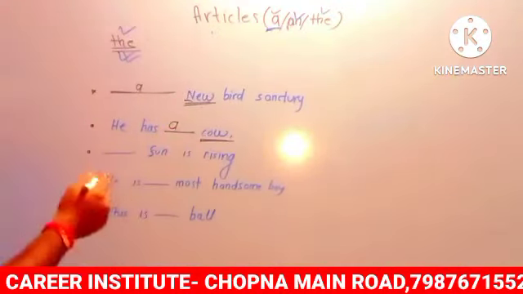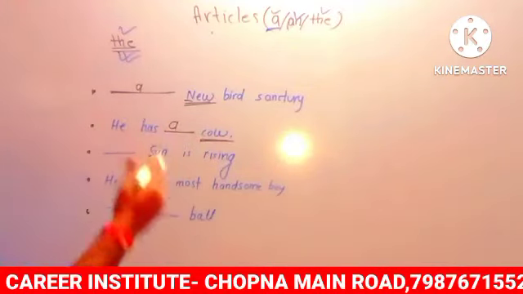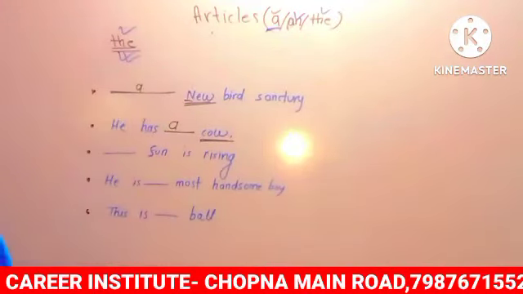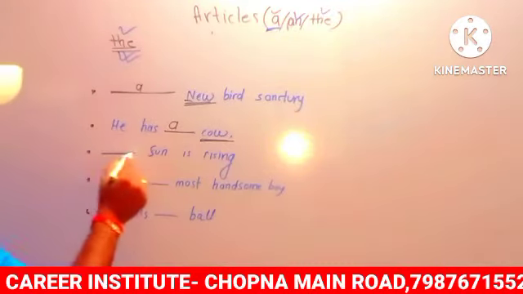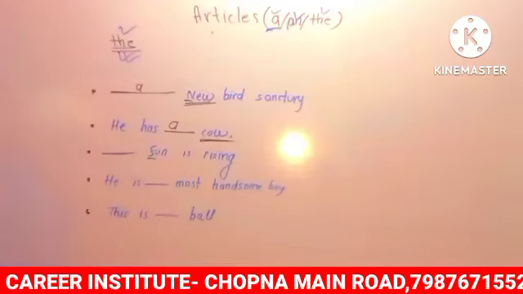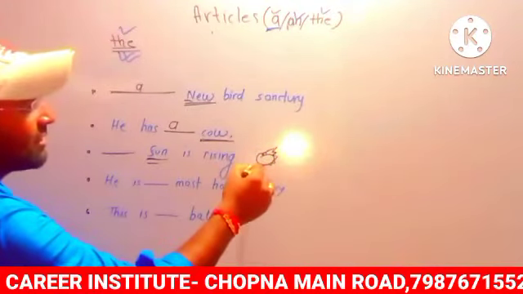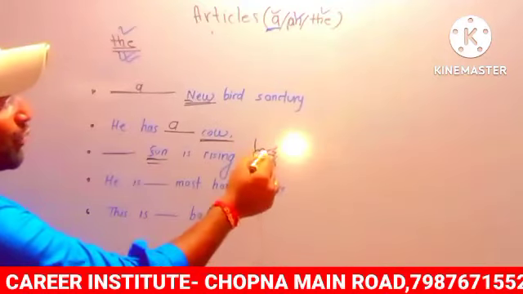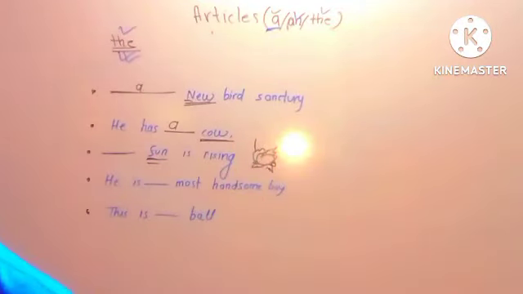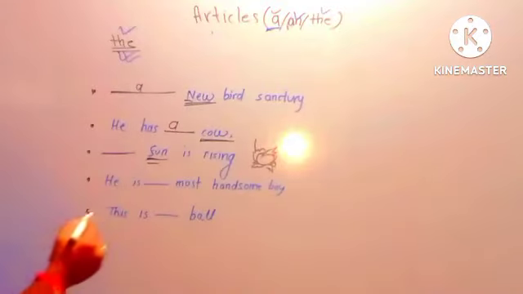Second, dash sun is rising. The sun is rising. After the blank, is the first letter a vowel? No, sir. So can we use N? No. But see, sun, S-U-N. What are we talking about? Sun means the sun. Is sun unique or not? Unique, meaning there is only one in the world. So for unique things, what do we use? A, N or the? The. So what do we use here? The.